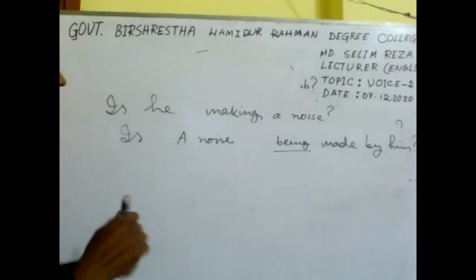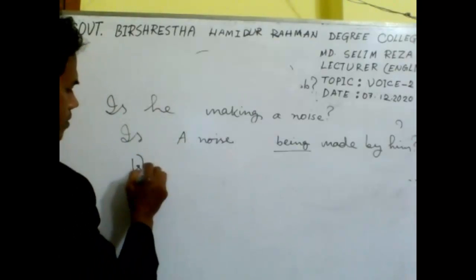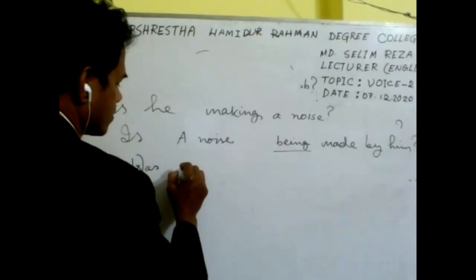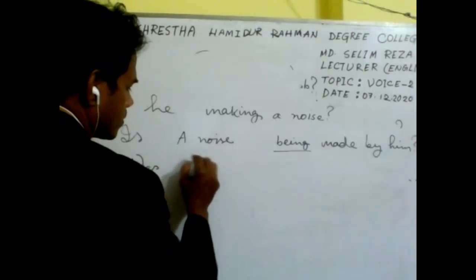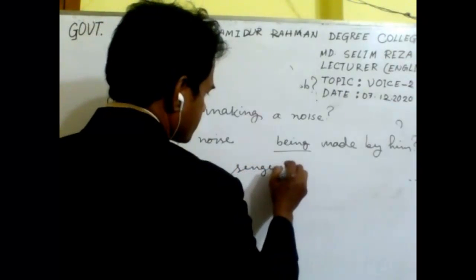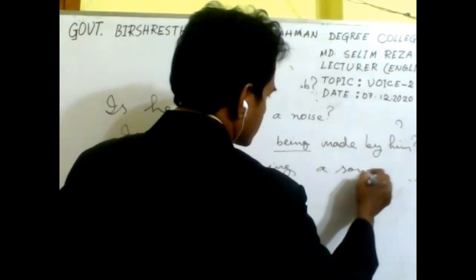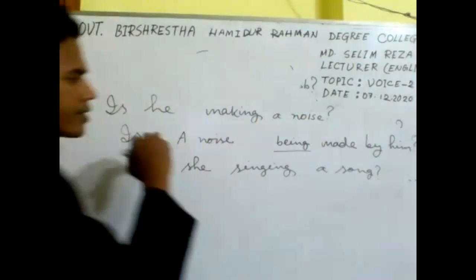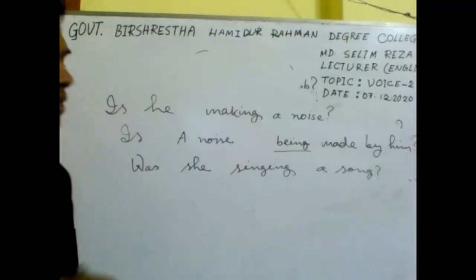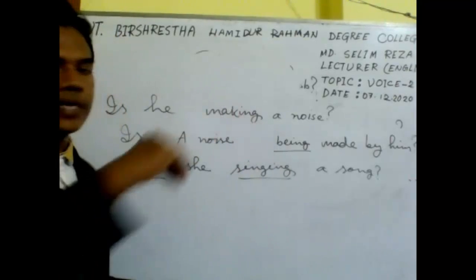Another example is: Was she singing a song? Another example of continuous related tense, because here we find the verb and then verb plus ing.